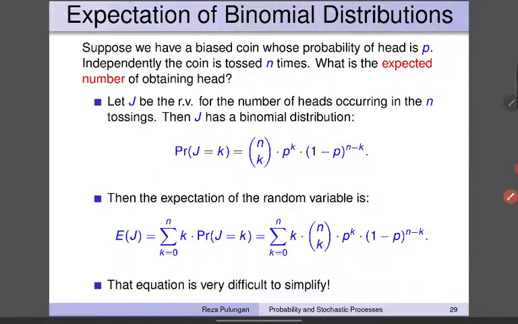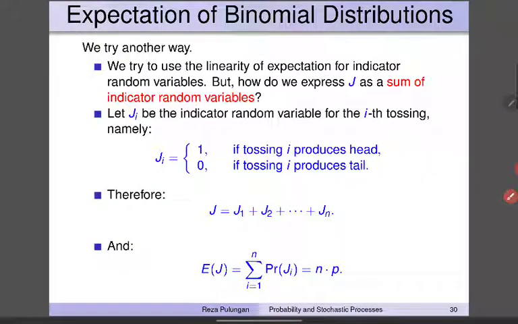How do we proceed? Well, we can try another way. We try to use the linearity of expectation for indicator random variables. But how do we express J as a sum of indicator random variables? Let Ji be the indicator random variable for the ith tossing, with only two possible values: 1 if the tossing produces head, 0 if the tossing produces tail. Therefore, J is simply the sum of Ji, from J1 until Jn.